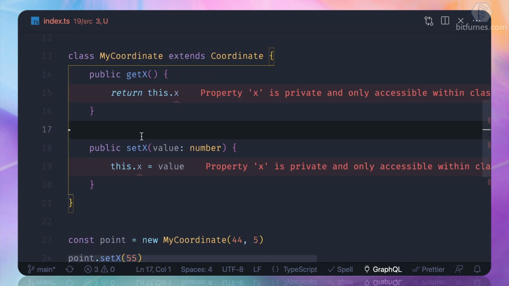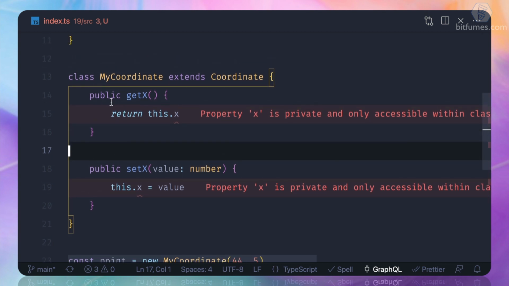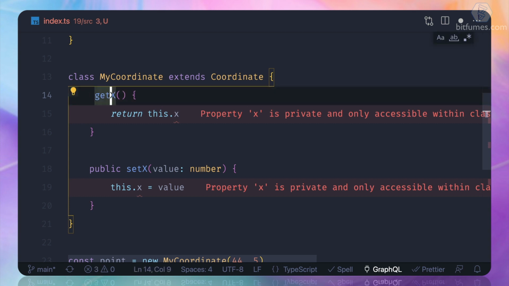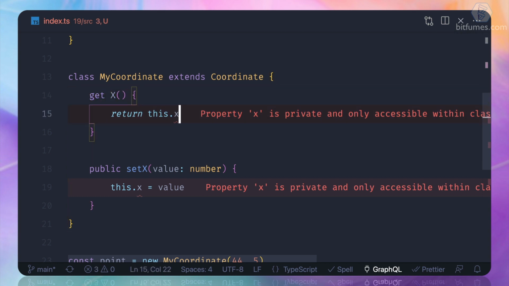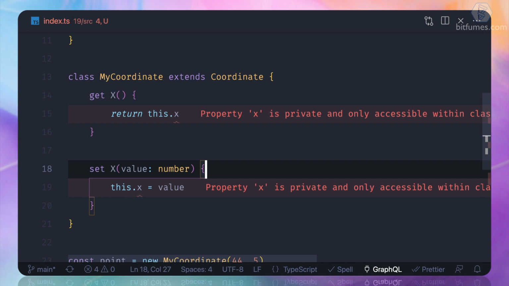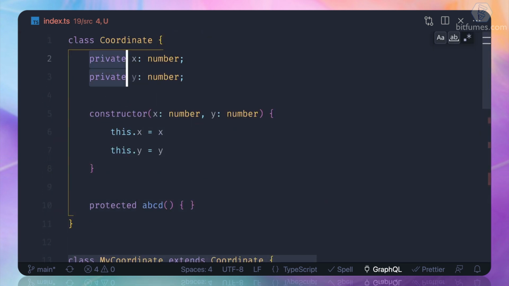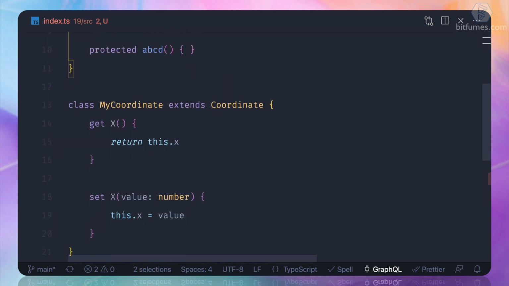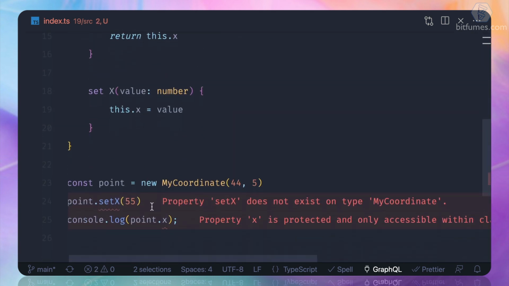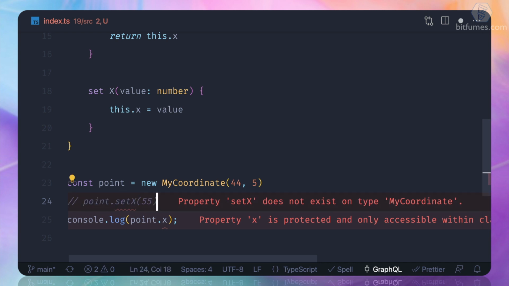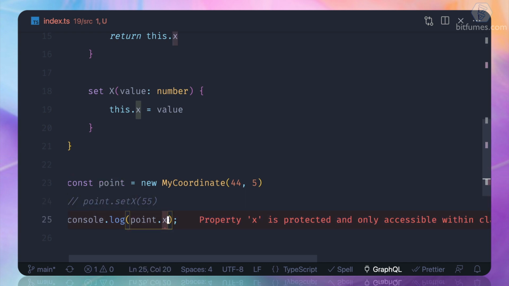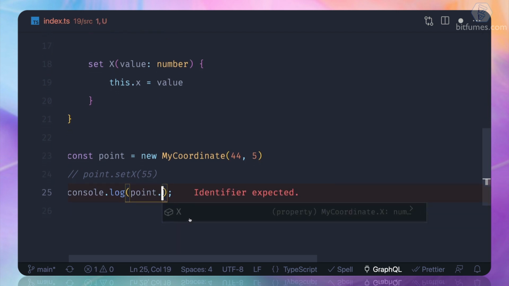To understand the getter and setter, let's create a simple getter function, and I call it get. So I can remove the public and I say get with a capital X, and then on the setter I can simply say set with a capital X one more time. But now it says, hey, the X is a private thing, you cannot change it. So let's convert it to protected, and now everything is fine. And this time it says, hey, you don't have any set X. So I can comment it, and it says, hey, you don't have small x. What you have, if I run it, you have capital X.